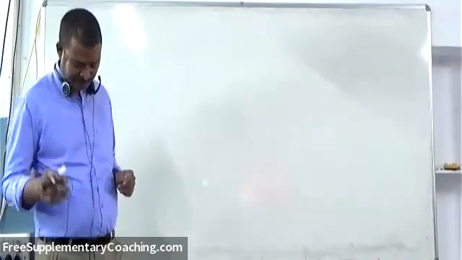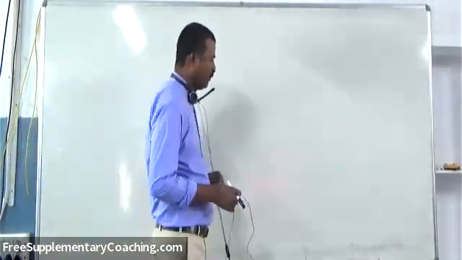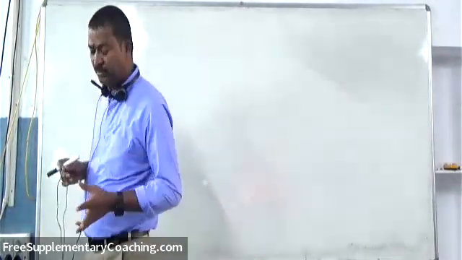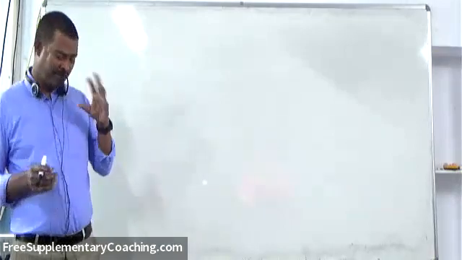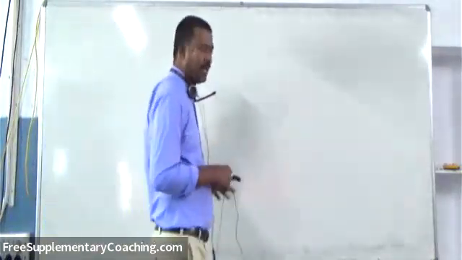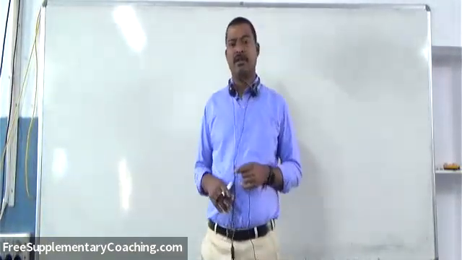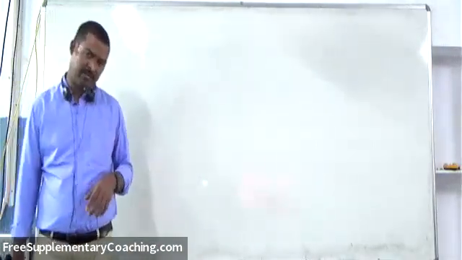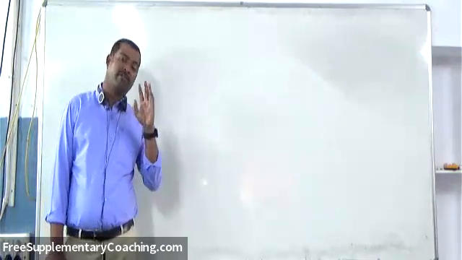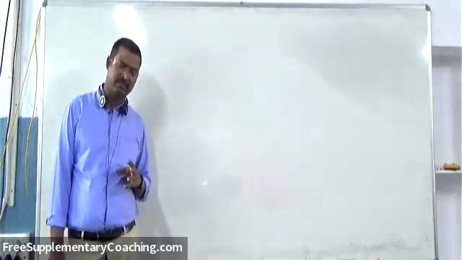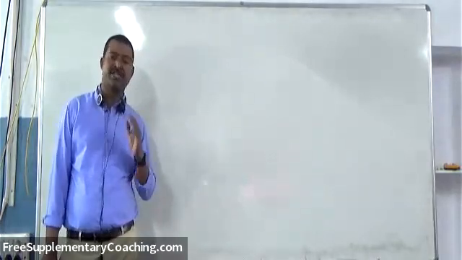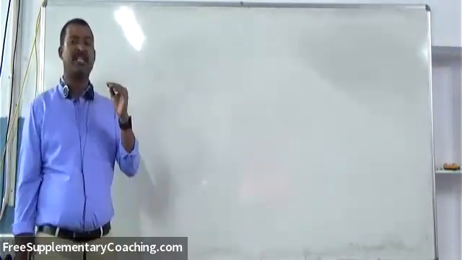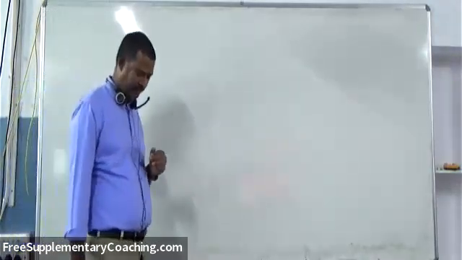So first of all, before we learn mirage and rainbow formation, we'll see what is a critical angle, what is total internal reflection of light, and when it occurs, meaning what are the conditions to obtain total internal reflection of light.